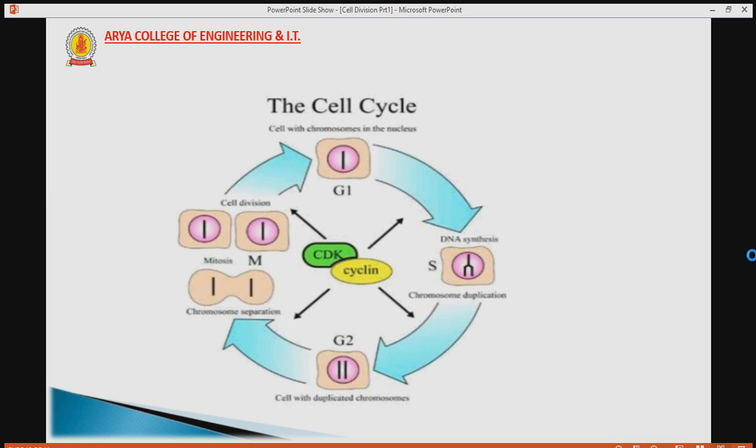So this is the cell cycle. The cell cycle involves different phases through which a cell goes to divide: G1 phase, then S phase, then G2 phase, and then it is divided again into two parts. What are these phases, and what is the function of these phases?